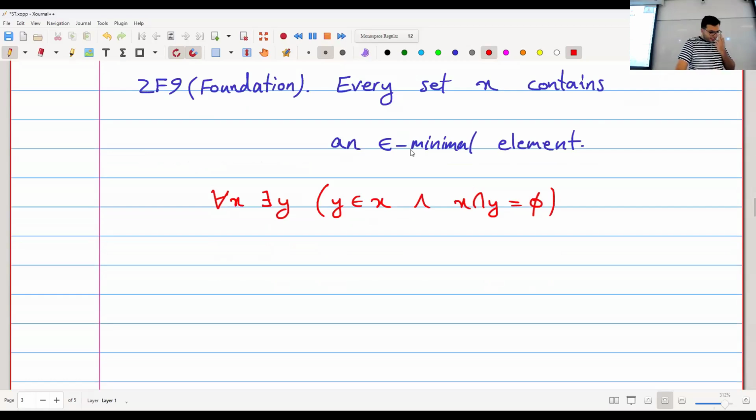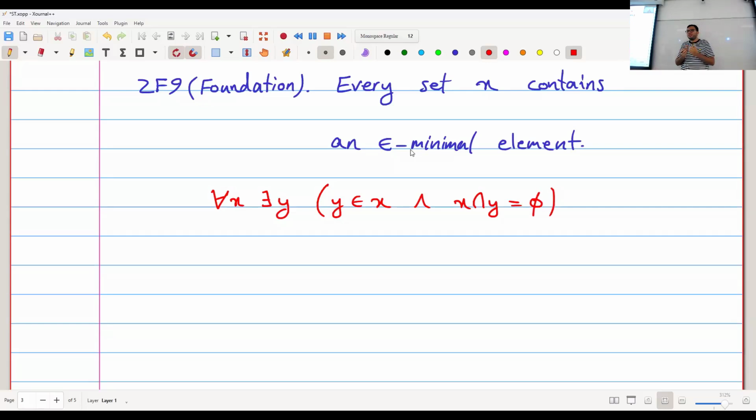So basically, the problem is this. Whenever I have a set, I've seen that my sets can contain other sets as elements, right? So suppose that I start with a set X, and then I look at one of its elements. Then I look at an element of that element, and then an element of that element, and so on, and keep going. I don't want to be able to go forever, right? So I want to have a foundation.